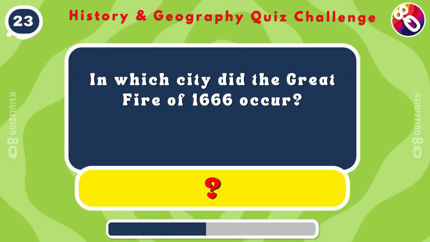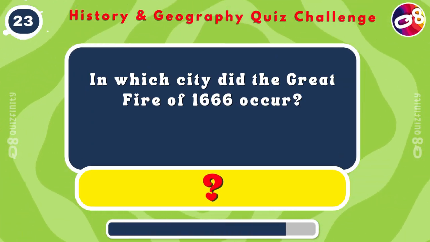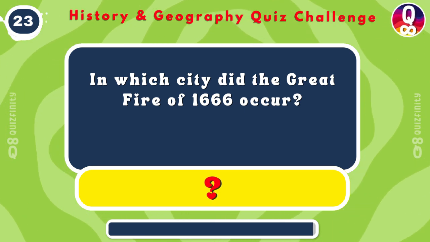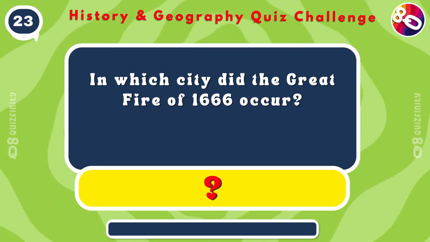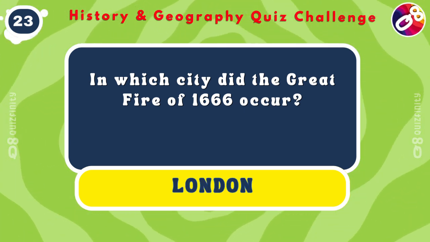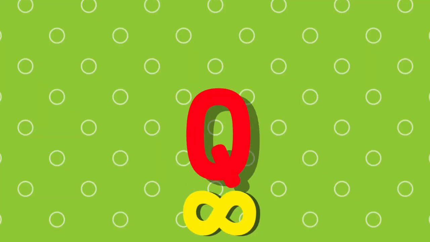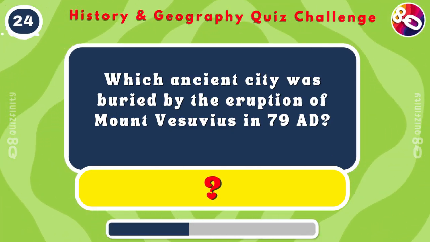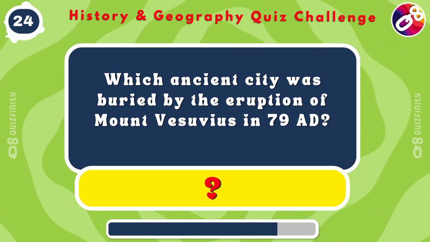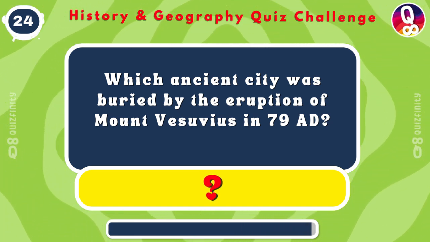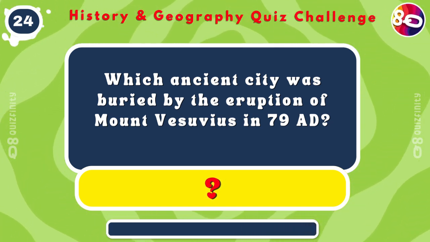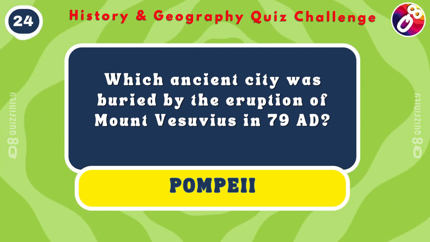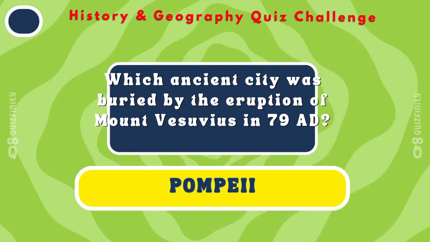In which city did the Great Fire of 1666 occur? London. Which ancient city was buried by the eruption of Mount Vesuvius in 79 AD? Pompeii. Frozen in ash, yikes.